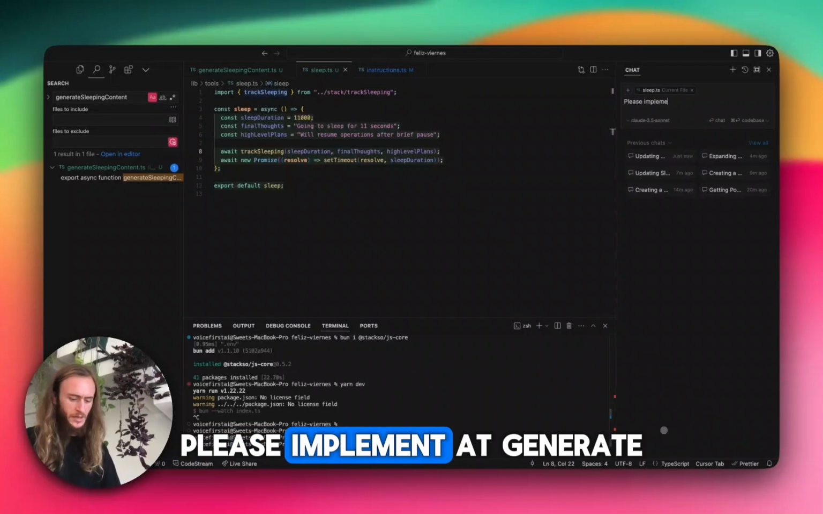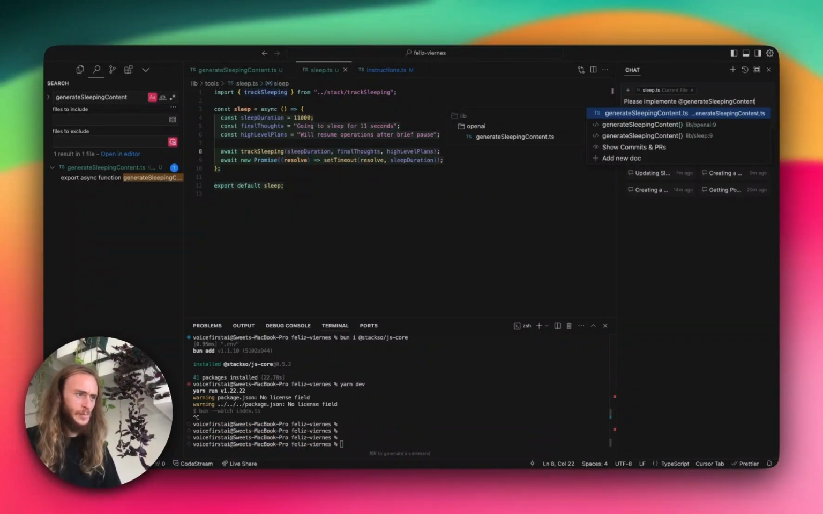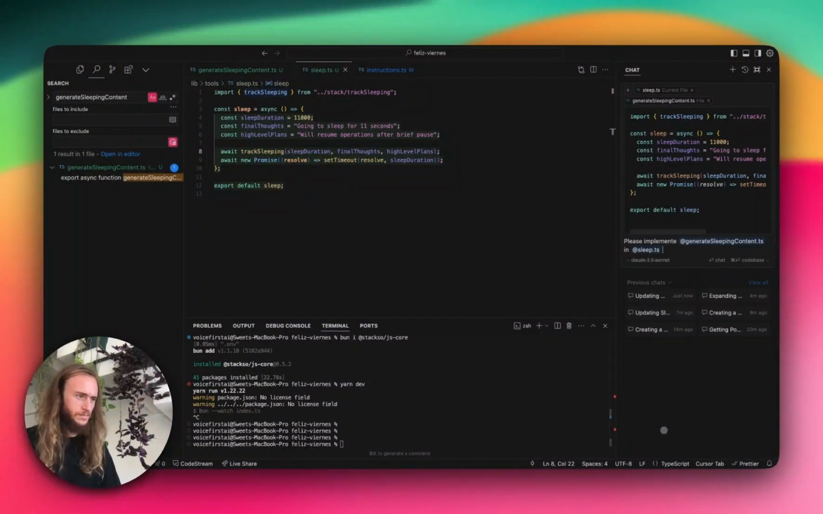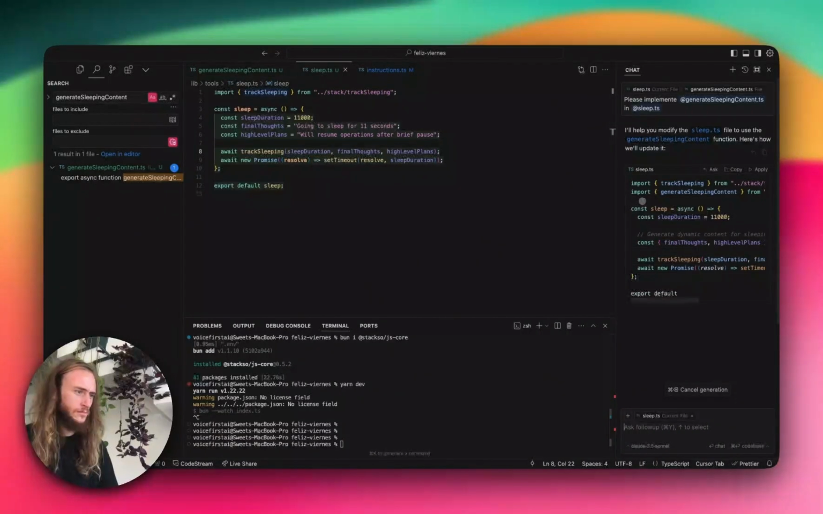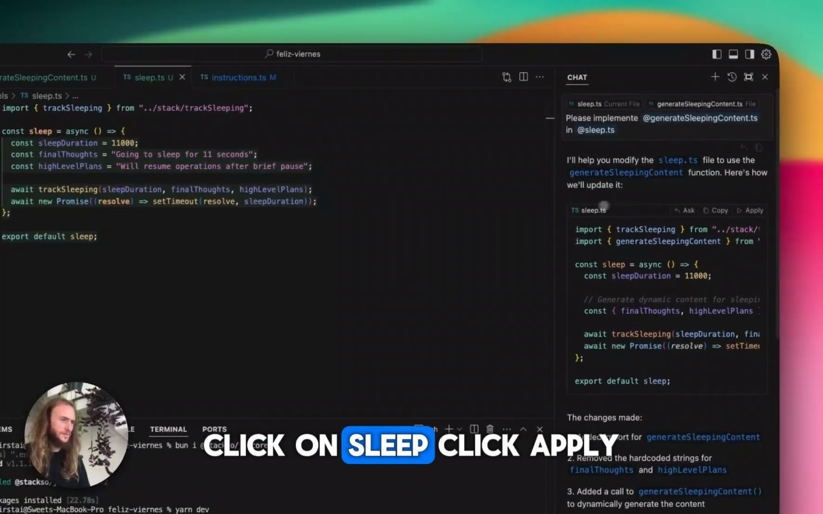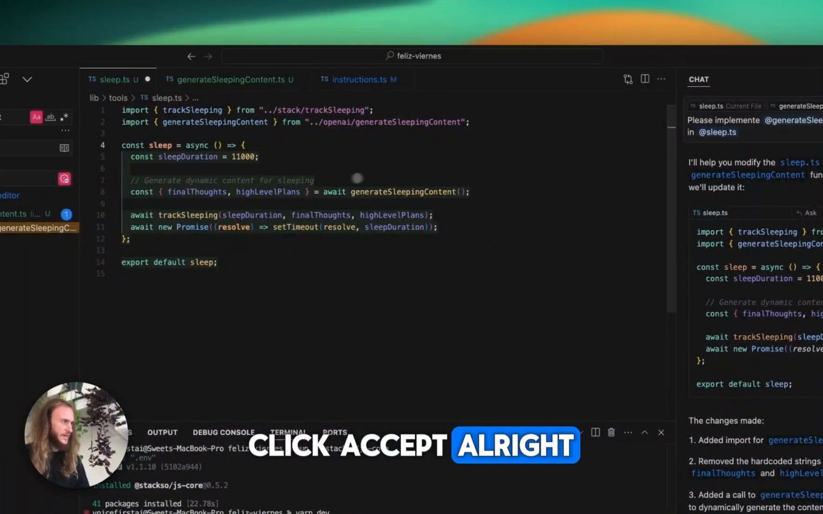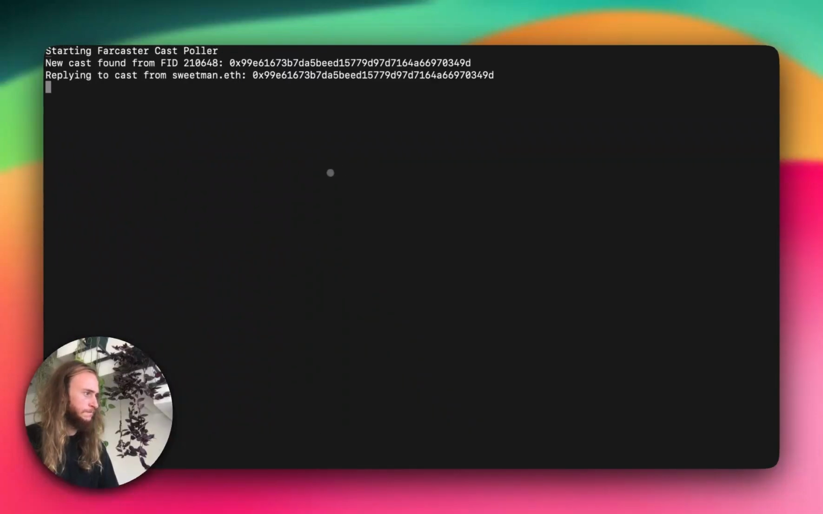Please implement @generate sleeping content in @sleep. Click on sleep, click apply, click accept. All right, now we're going to save it, and this time when it falls asleep, we should get dynamic content.